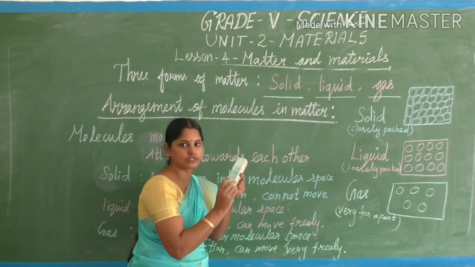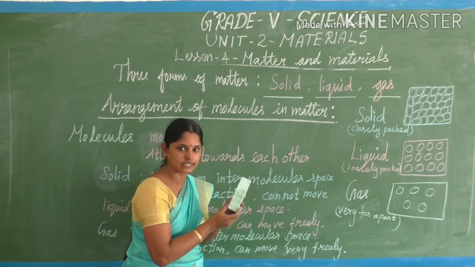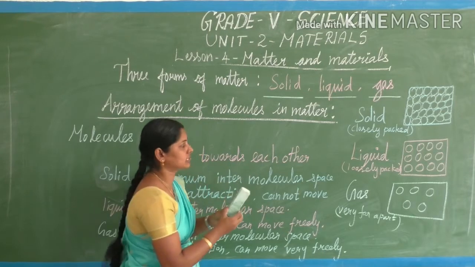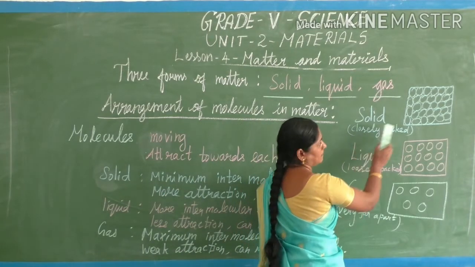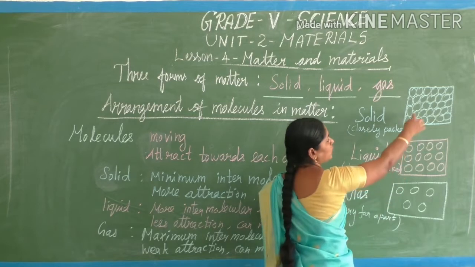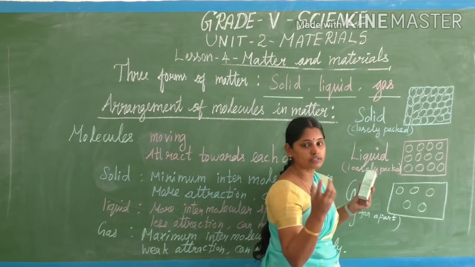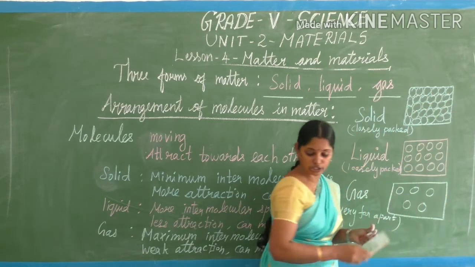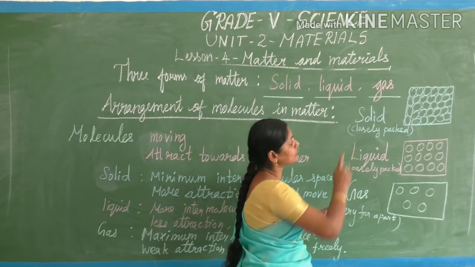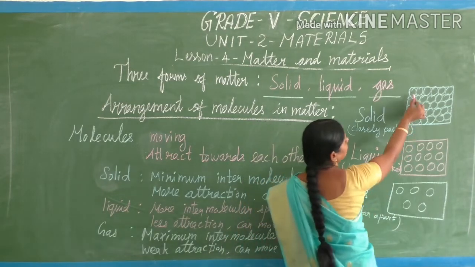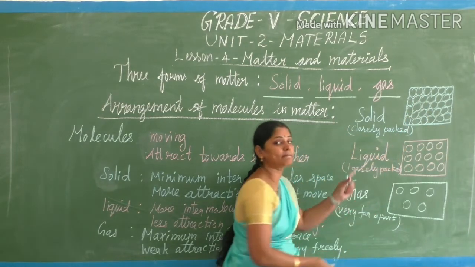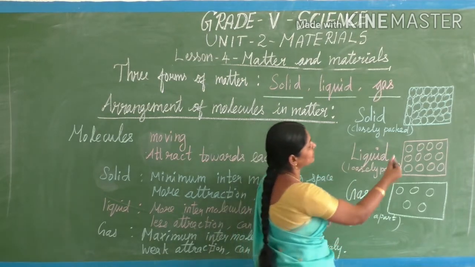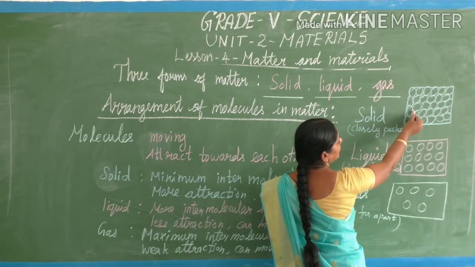Solid is made up of molecules, isn't it? How are the molecules arranged in this solid? See, look at the picture. These round diagrams I simply put are molecules. The molecules are closely packed.